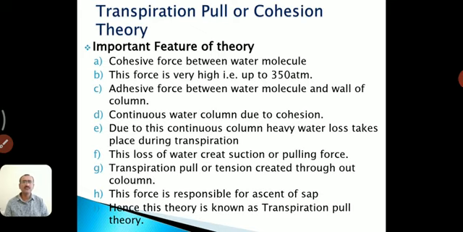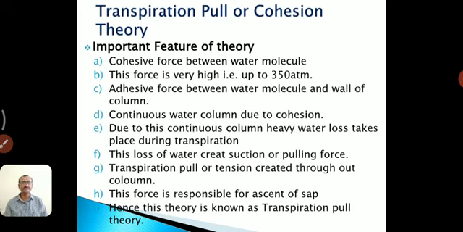Next, this force is responsible for the ascent of sap. Hence, this theory is known as the transpiration pull theory. Only due to the transpiration pull force, which is developed on the topmost part of the plant, this theory is known as the transpiration pull theory. Besides that, the water column, or this force of transpiration pull, is nothing but the cohesion and tension developed on the topmost part of the plant. Then this force uplifts the water and minerals from the root to the shoot continuously to any height of the plant.